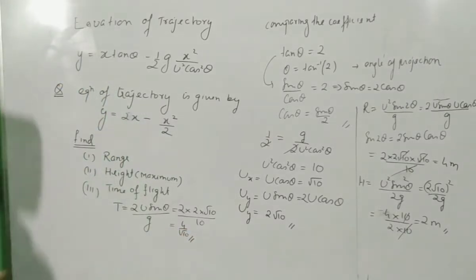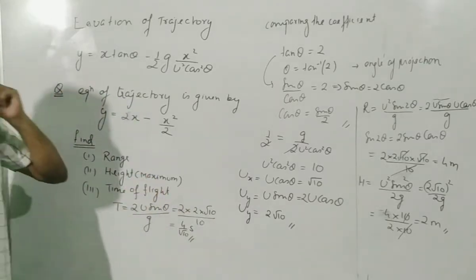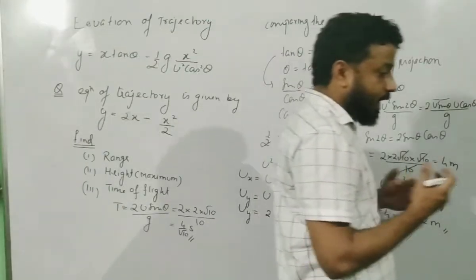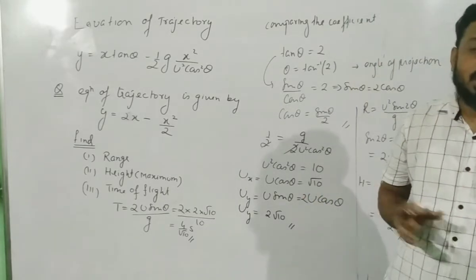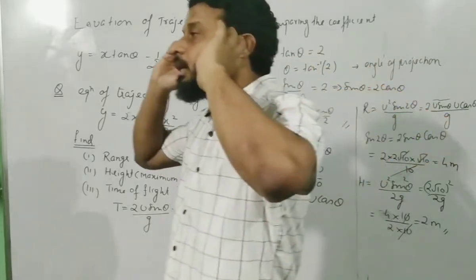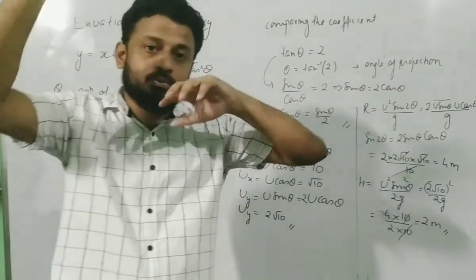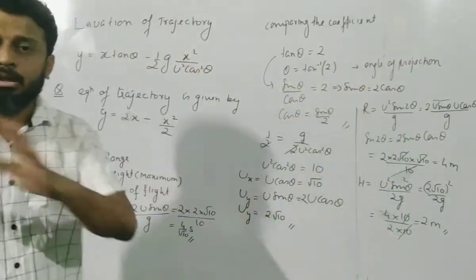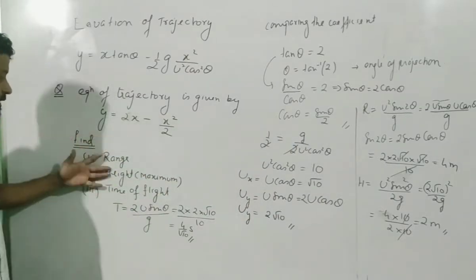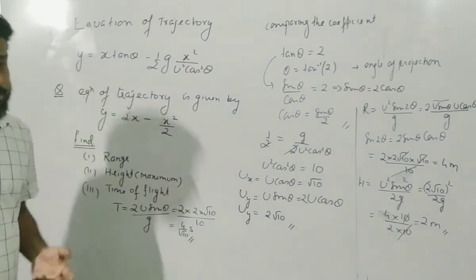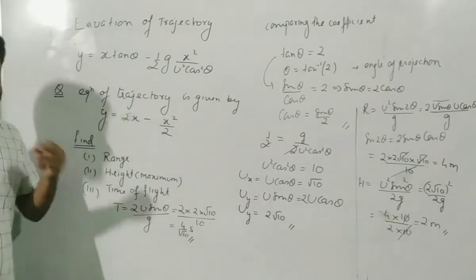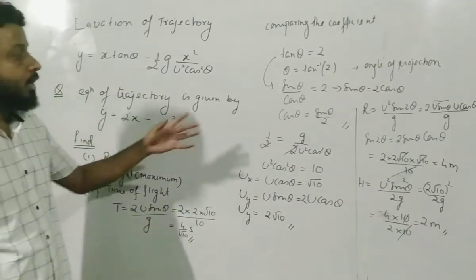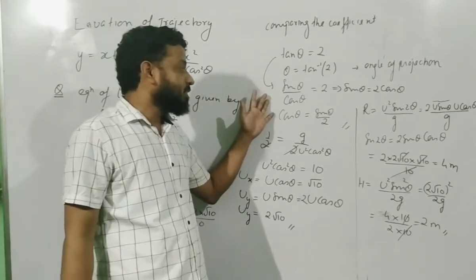Okay. Second. So this is one way, comparing the coefficients. When you compare the coefficients, your target is to get these two values, the u sin theta value and the u cos theta value. Don't bang your head to find the value of u. From where will I get u? From where will I get theta? No, stick to the question. The question says range, height, time of flight. You don't have to find u. You don't have to find theta exactly. No issue. You just have to find the value of u cos theta and the value of u sin theta. And that you will get easily when you get the first relationship between sine and cosine.